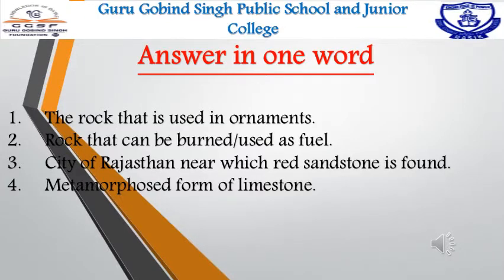Question, that is answer in one word. The rock that is used in ornaments. Which rock is it? It is a diamond. Next one, rock that can be burned or used as fuel. It is coal. City of Rajasthan near which red sandstone is found. That is Jaipur. Then metamorphosed form of limestone, it is marble.